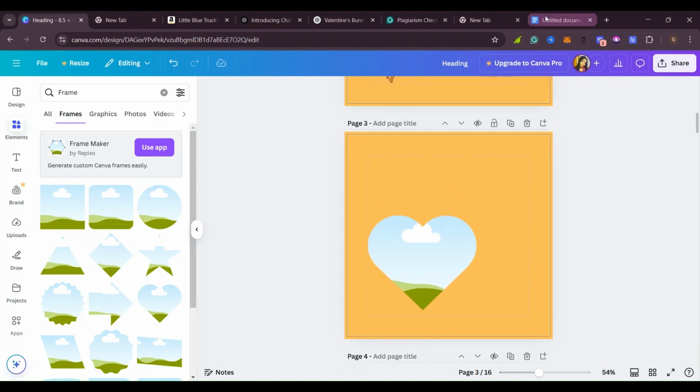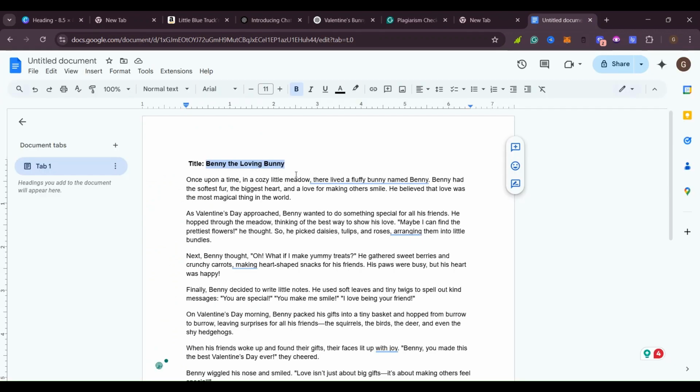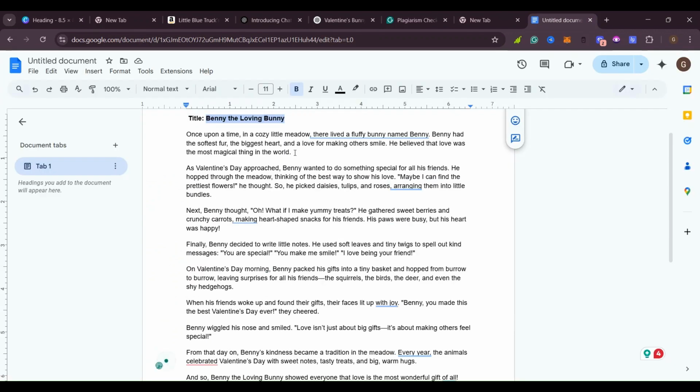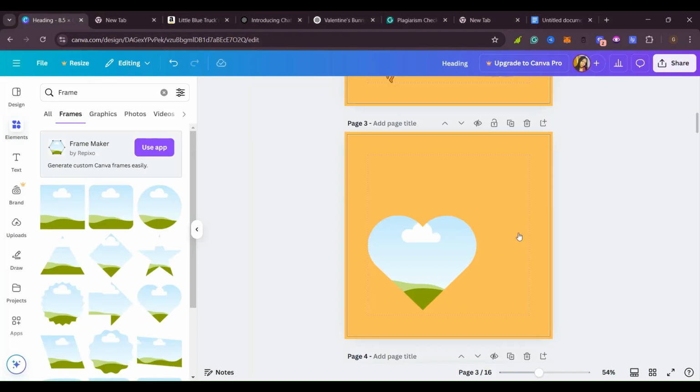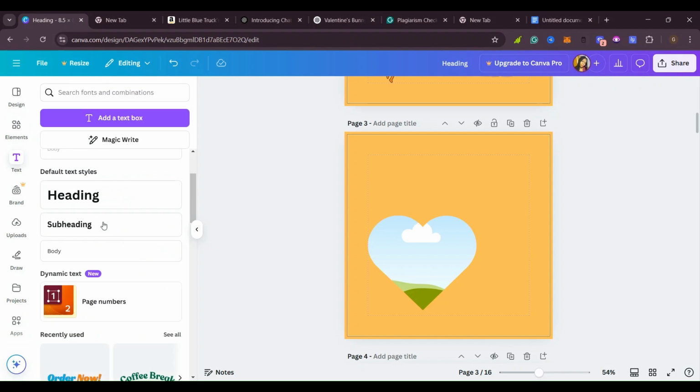Yes, so I'll come back to my Google Doc. I'll copy my other paragraph that I'm going to use. So that's what I'm going to put in Canva. So I'll come here and I'll copy this. You come and copy this and put it in your Canva. So I'll come and click on where it says text so that I can put in my text.